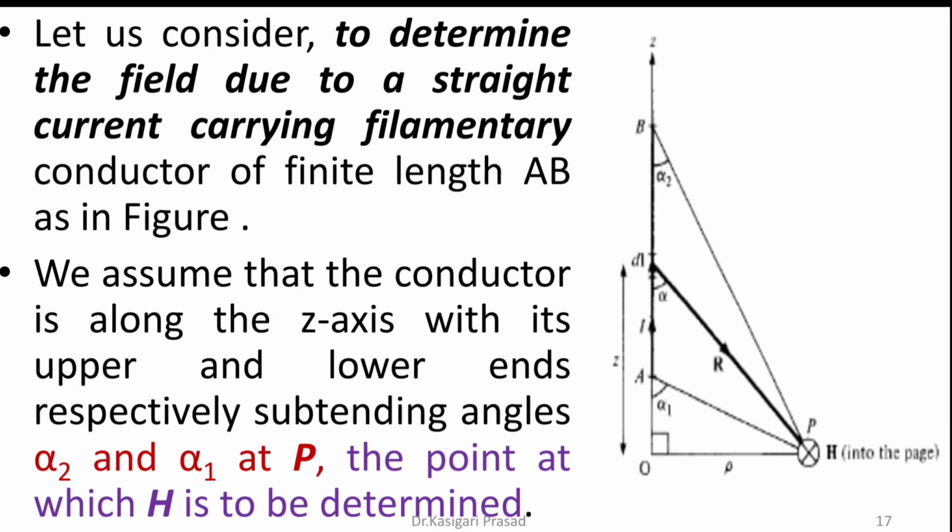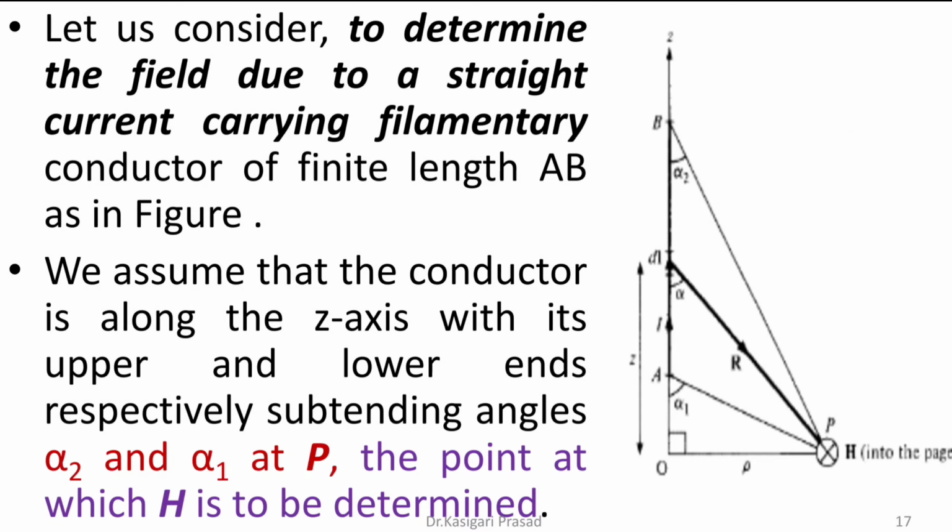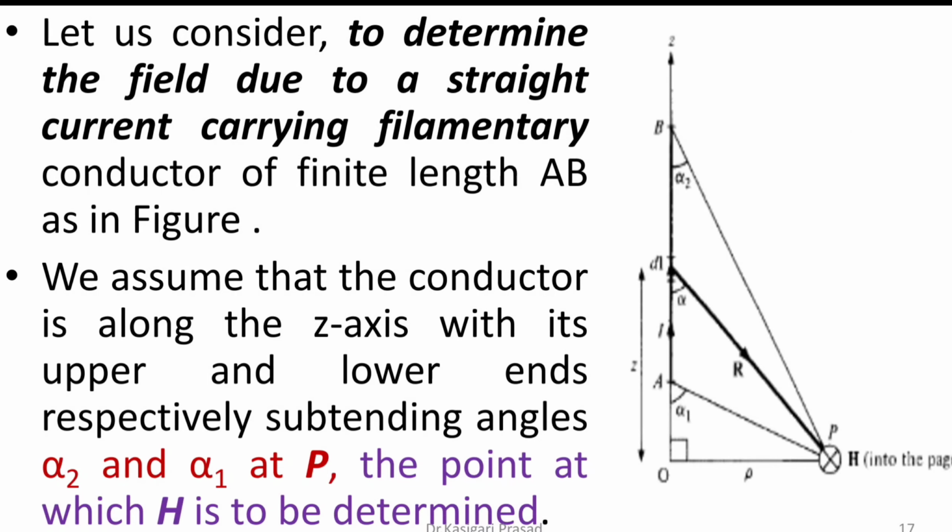So, therefore, we consider a current carrying filamentary conductor of finite length from point A to point B as shown in the figure. Assume that the current carrying element is placed on the Z axis and its upper and lower ends subtend angles alpha 1 and alpha 2 as shown in the figure. At a point P we are going to determine the magnetic field H, which is produced here.